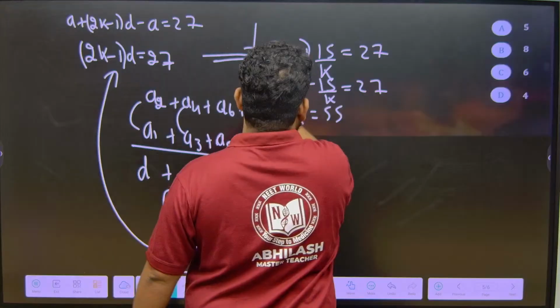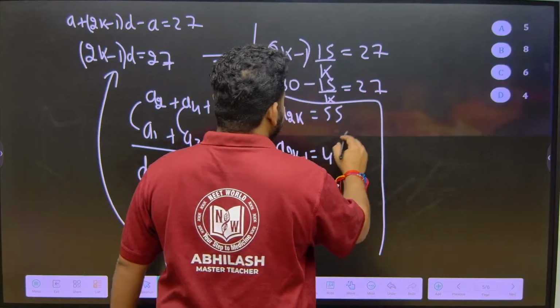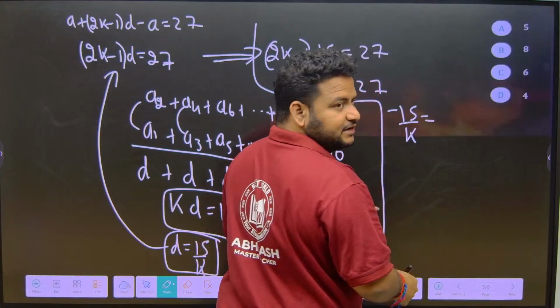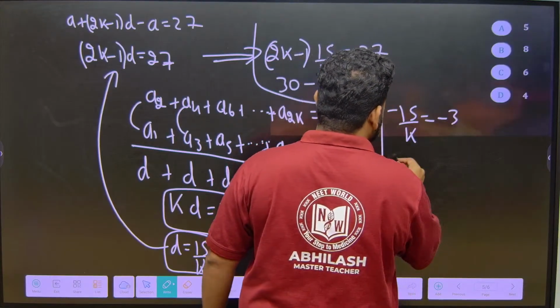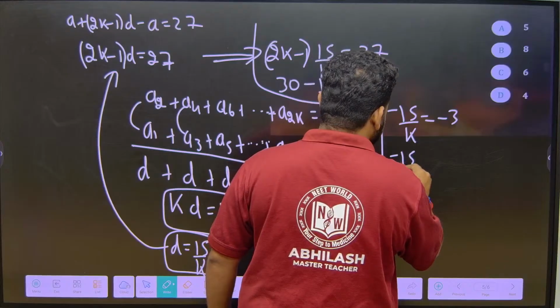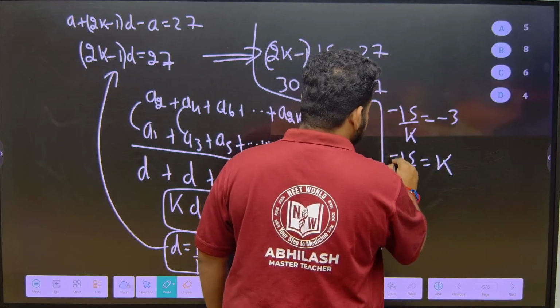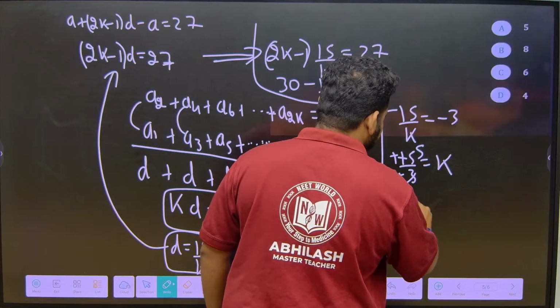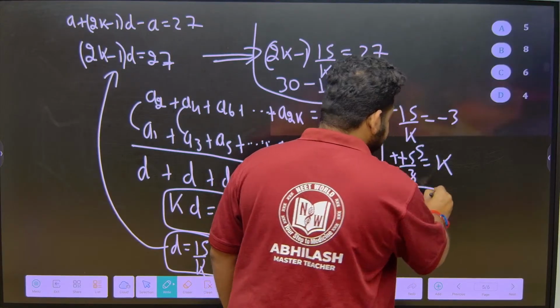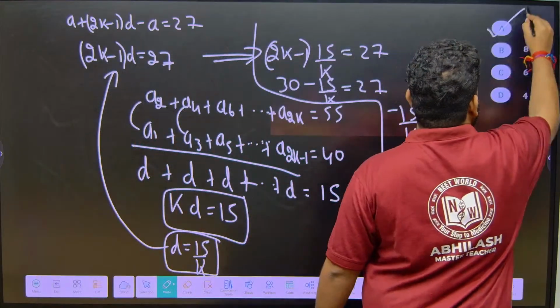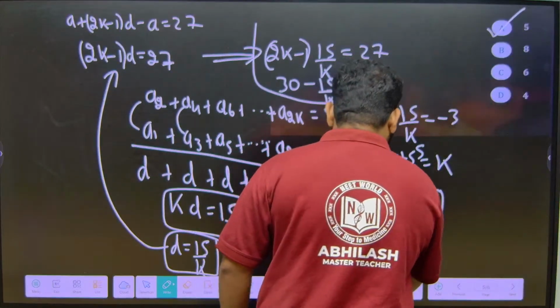Further on solving this, minus 15 by k is equal to 27 minus 30, which gives minus 3. So k will be equal to minus 15 by minus 3, which is 5. That's it, very simple. k will be equal to 5. That is option A, the right answer, friends. This is how you have to solve the question.